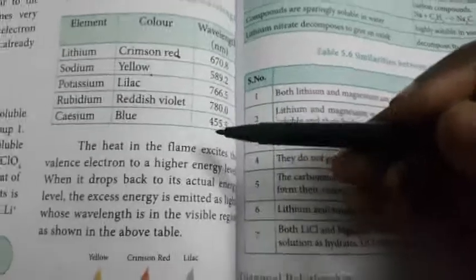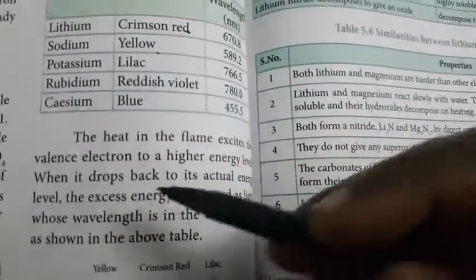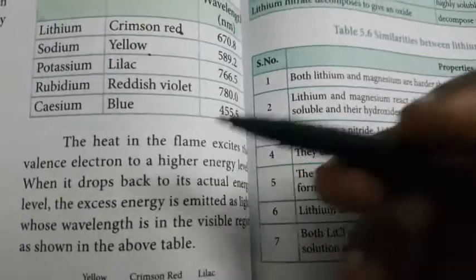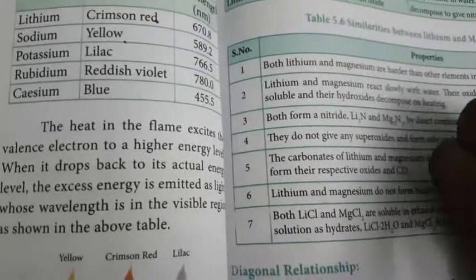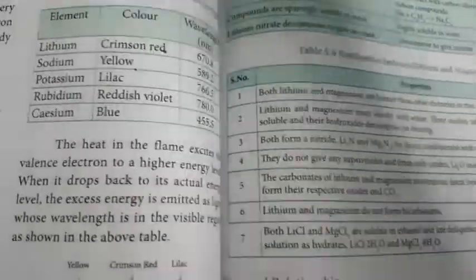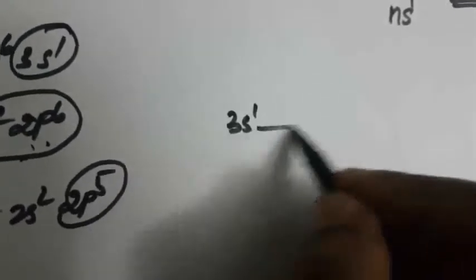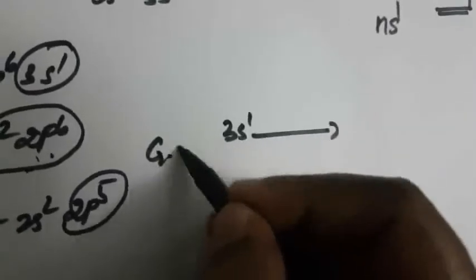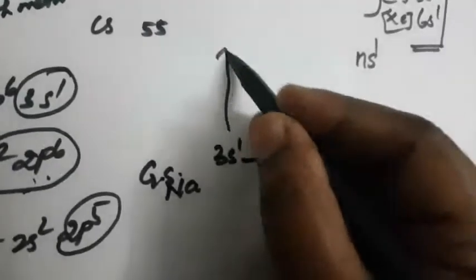So next one is the heat in the flame. How does it give the color? The atom absorbs some amount of energy and goes to the excited state. When it returns to the original state, it emits the energy in the form of light. Here the outermost shell of sodium, 3s1, is the ground state. It absorbs some amount of energy and goes to the excited state.